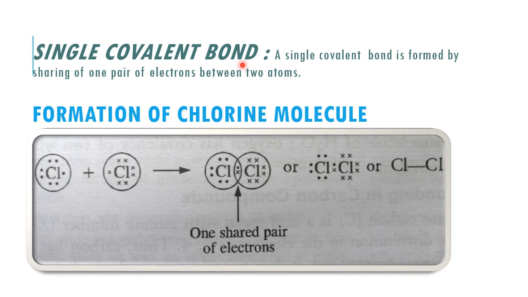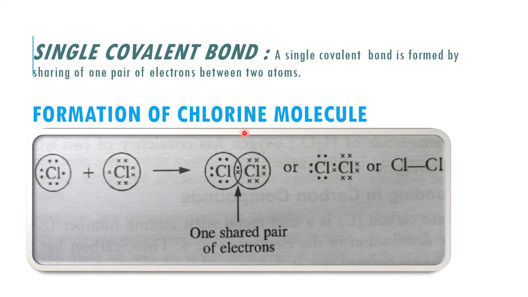Single covalent bond. A single covalent bond is formed by sharing of one pair of electrons between two atoms. That means one electron is given by each combining atom to form a single covalent bond. That means there will be one pair of electrons, one from each atom. Just now you have seen the formation of the hydrogen molecule. Let us go for some more examples.